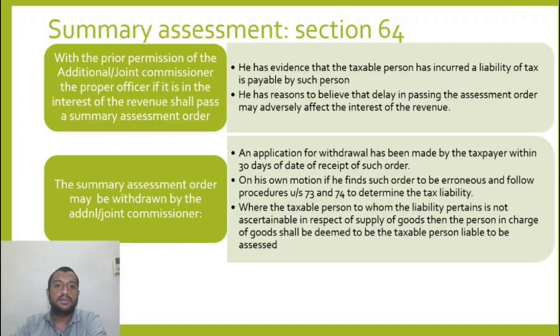Alright. Section 64, summary assessment. What is a summary assessment? With the prior permission of the additional or joint commissioner, the proper officer, if it is in the interest of the revenue, shall pass a summary assessment order. He has evidence that the taxable person has incurred liability, and tax is payable by such person. He has reasons to believe that delay in passing the assessment order may adversely affect the interest of the revenue.